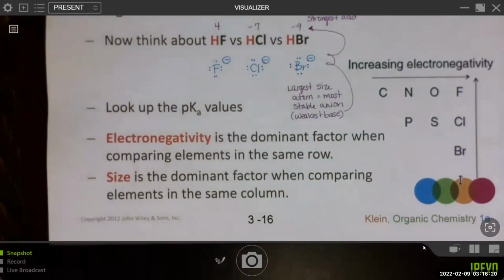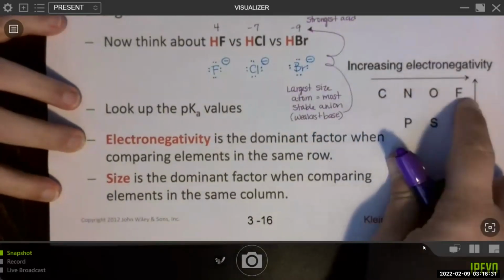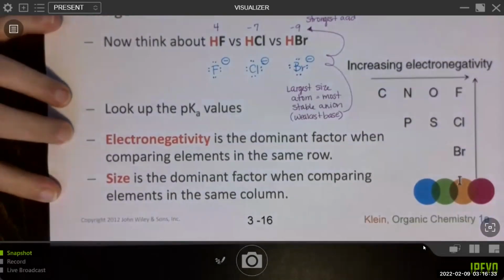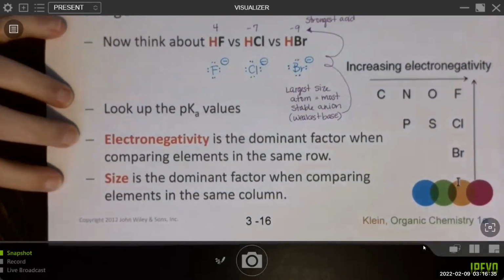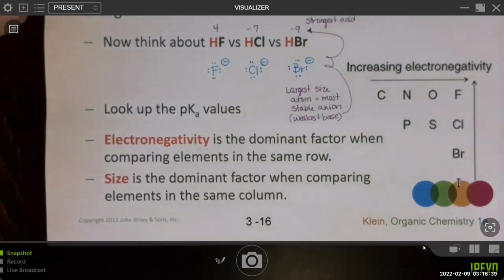So when you're looking at the atom, remember that there are two factors: electronegativity and size. It's really helpful when you're comparing carbon versus nitrogen versus oxygen versus fluorine to think about electronegativity. And then as you get larger, atoms are even more stable due to their large size.